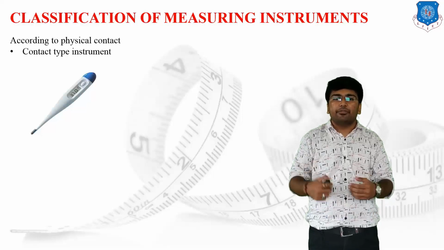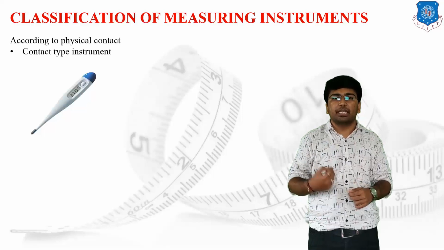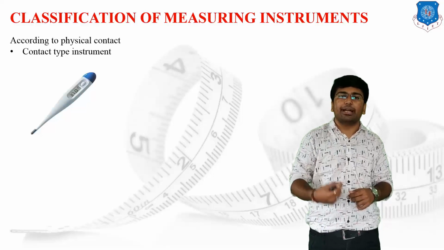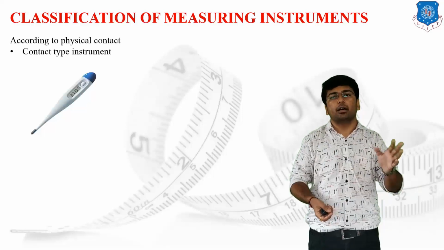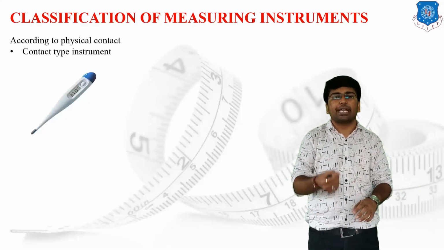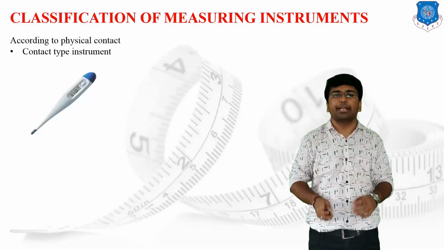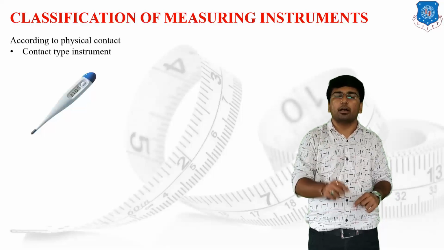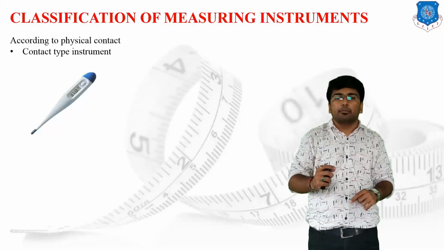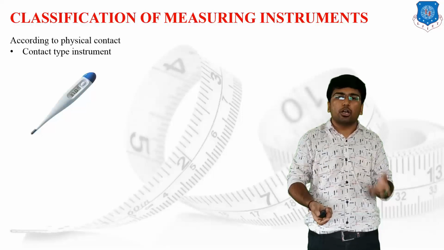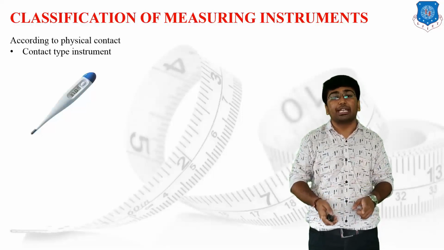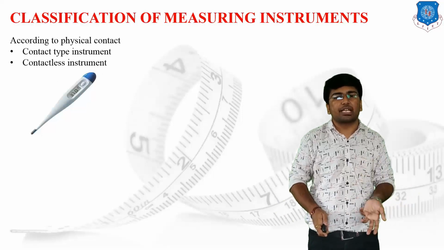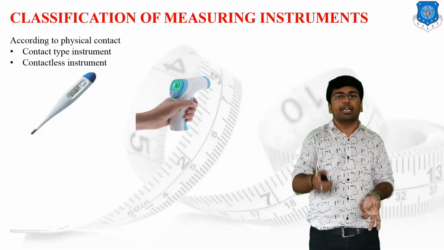It means if I have to measure the given physical value, then it is compulsorily required to make a physical contact with the unknown physical state body. Suppose I have to measure the temperature of the human body, then such a thermometer has been provided, and the thermometer has to make a physical contact with the human body. If I do not make any kind of physical contact with the human body, I cannot measure the temperature.